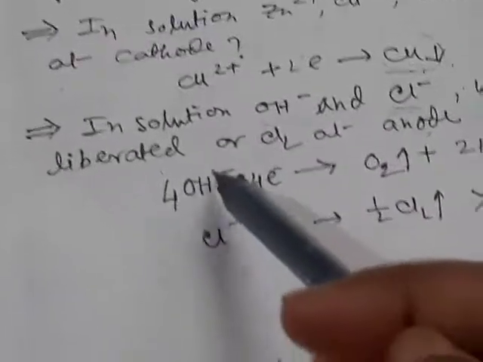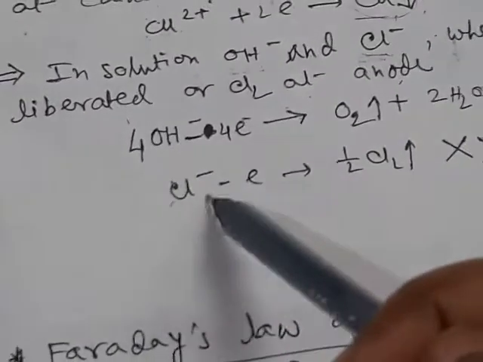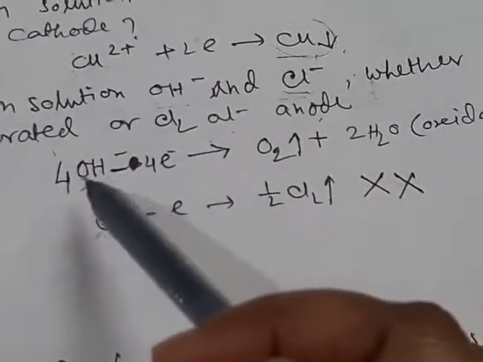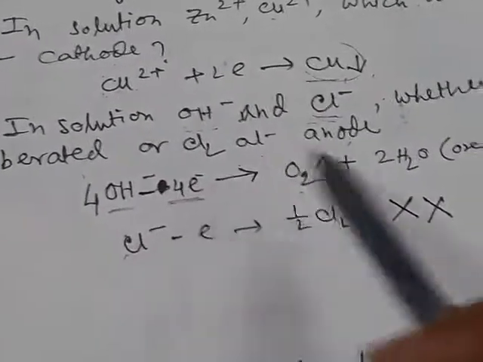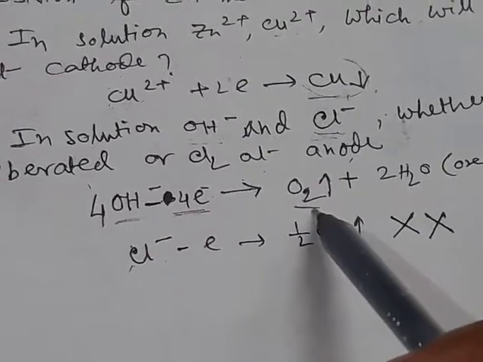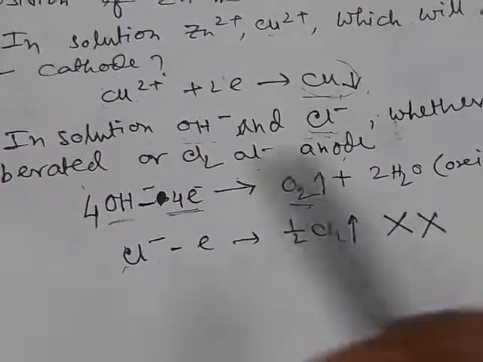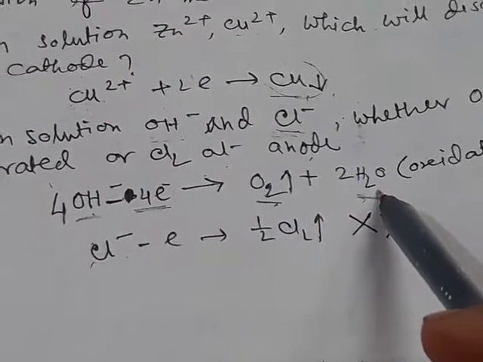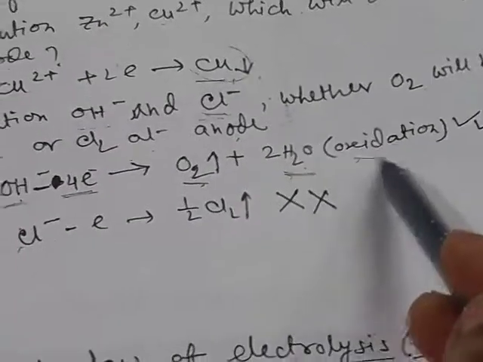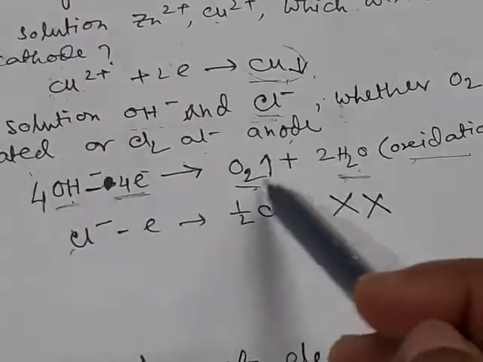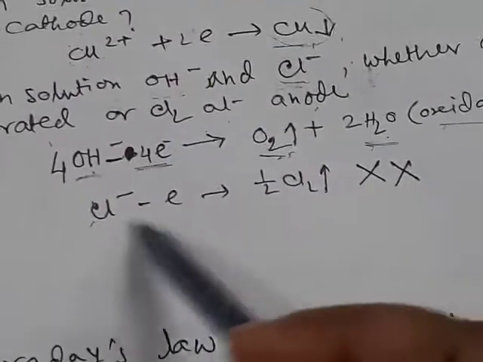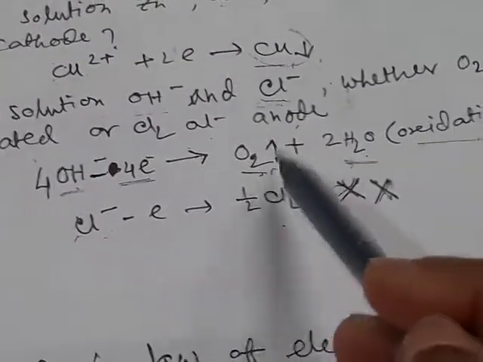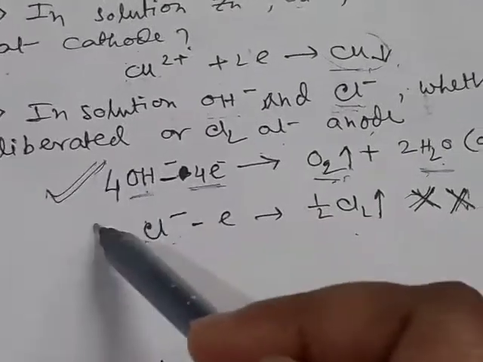So as the hydroxide ion is at a higher position than chloride, hydroxide will be oxidized first, and hydroxide, by releasing 4 electrons, forms oxygen, and to balance the hydrogen here we have to put water molecules. So this is the oxidation. So there will be liberation of oxygen at the anode rather than liberation of chlorine. This will not occur.